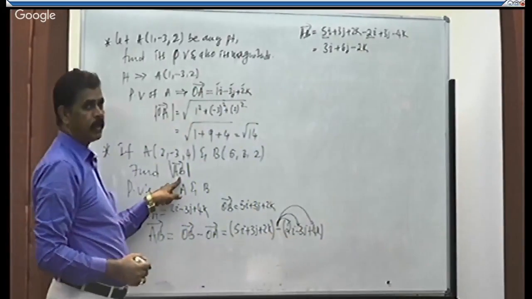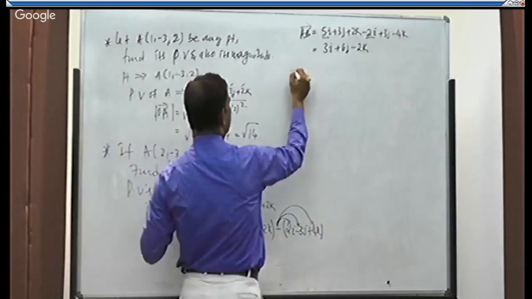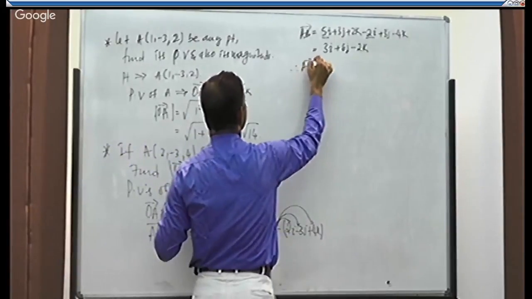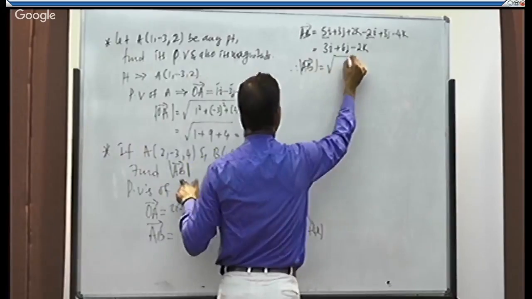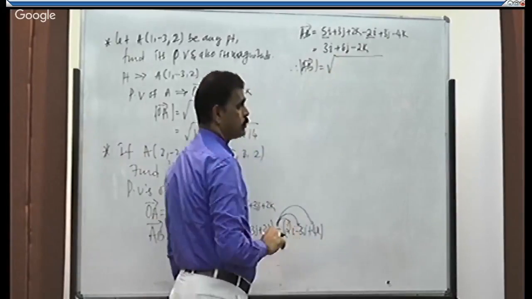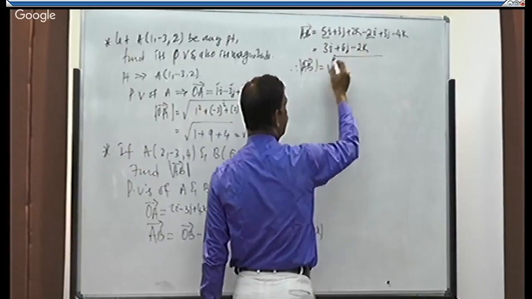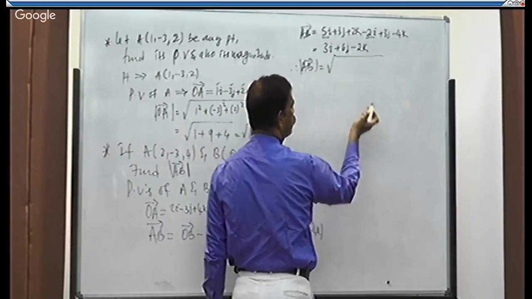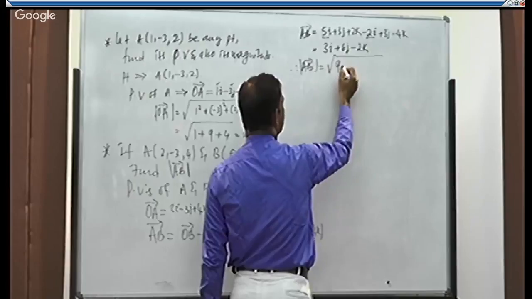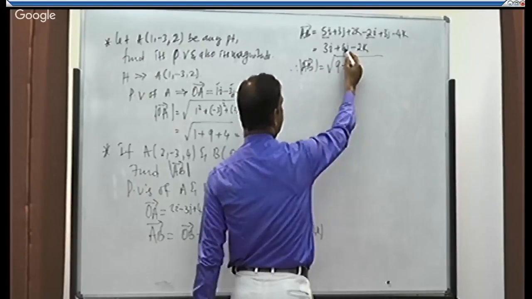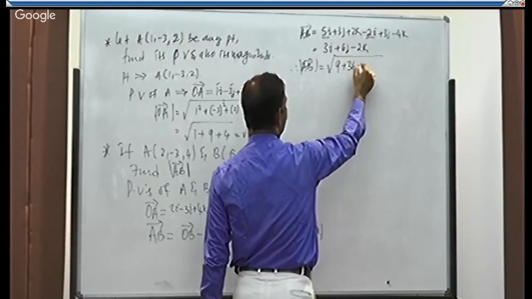Magnitude of that vector AB. Therefore, magnitude of AB is equal to, put the root, then square all the numbers in the vector and add them. 3 square is what? 9. Just put plus. 6 square is 36.